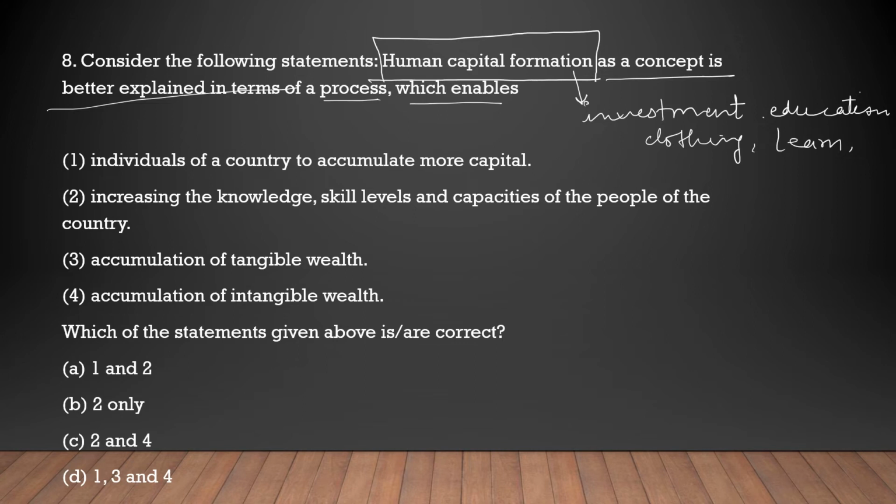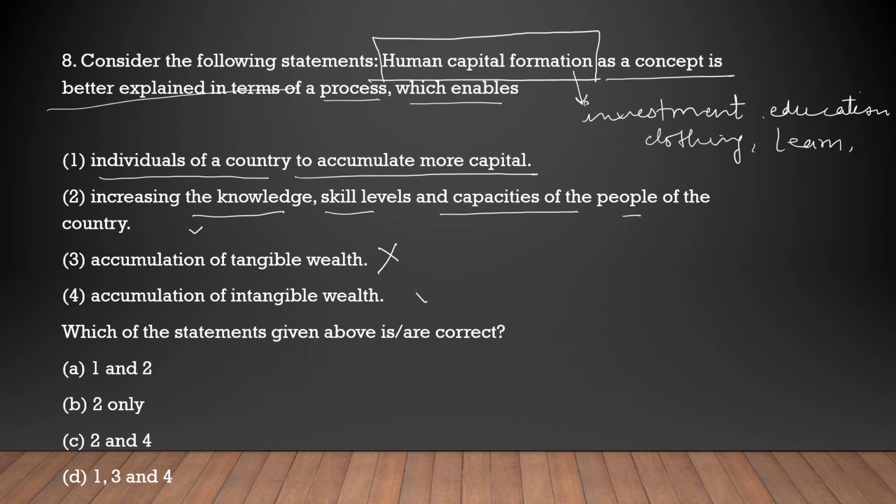So the first option is individuals of a country accumulating more capital. Increasing the knowledge, skill levels and capacities of the people of the country. Accumulate the tangible wealth. It is not about tangible wealth. It cannot be about tangible wealth.